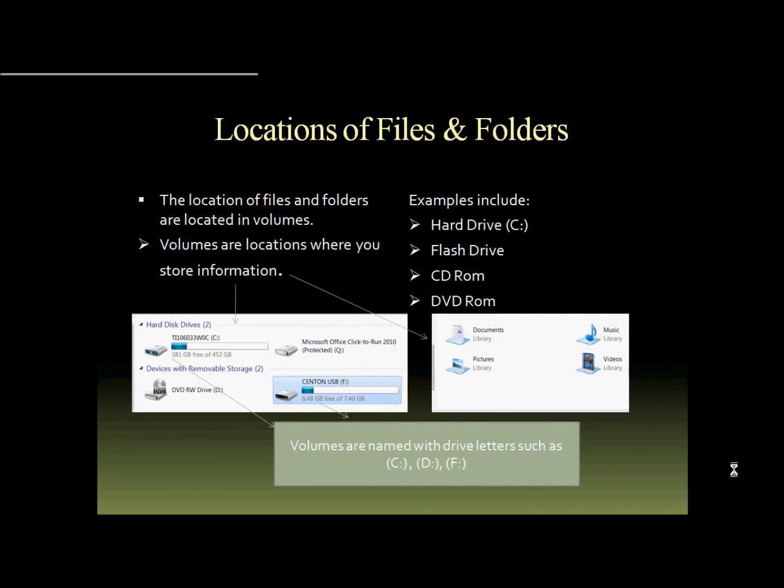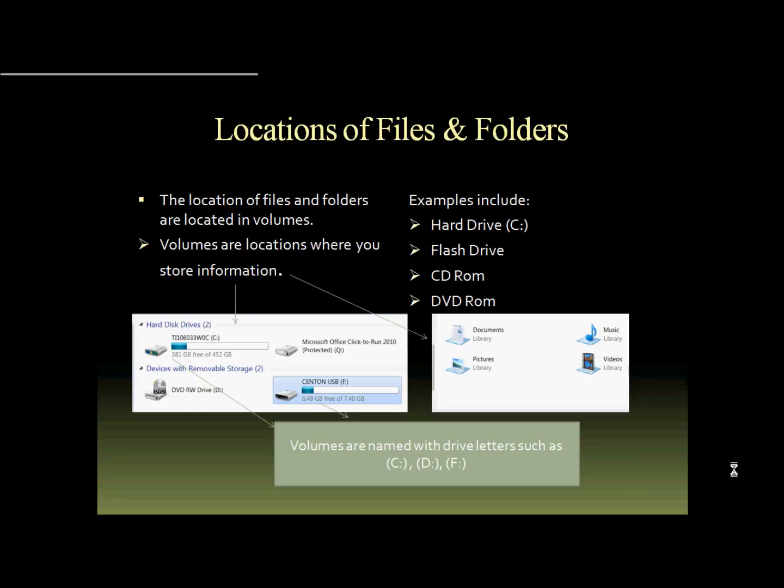Locations of files and folders. Files and folders are located in volumes. Volumes are locations where you store information. If you look at the print screen below, which I took on my computer, you can see my hard drive, my DVD drive, and my magnetic flash drive.